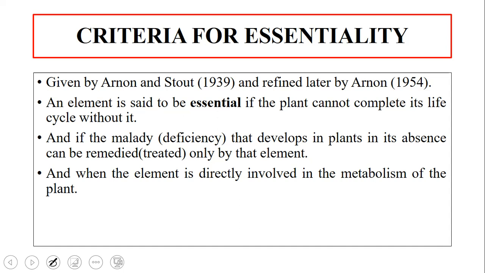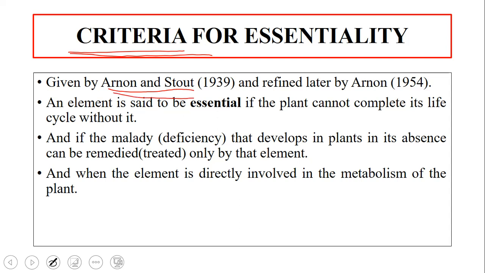Similarly, plants will also have some set of rules for how we can call a particular nutrient an essential nutrient. Those rules we call the criteria for essentiality, like on what basis we say that nutrients are essential for the plant. This criteria for essentiality was given by Arnon and Stout in 1939.